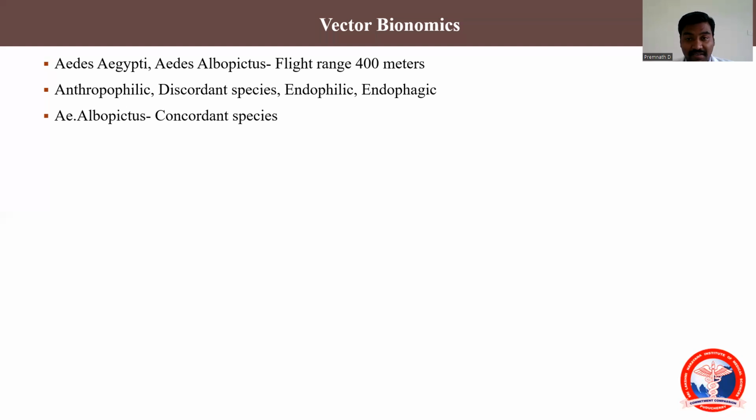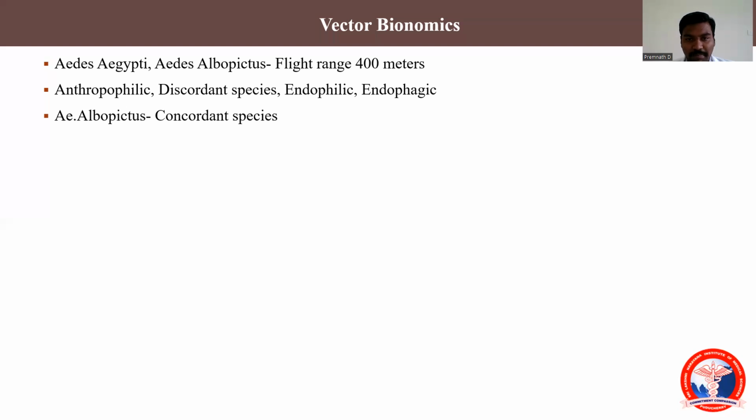And when you come to the characteristics of this mosquito, it is anthropophilic, discordant, endophilic, endophagic. What do these fancy terms indicate? Anthropophilic means it is a nervous feeder. It bites the human population multiple times to fulfill its blood meal. For this blood meal, it will feed on multiple humans in order to satisfy its meal. And what is meant by discordant species?